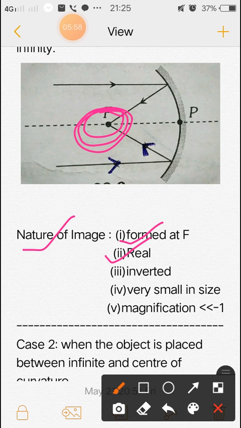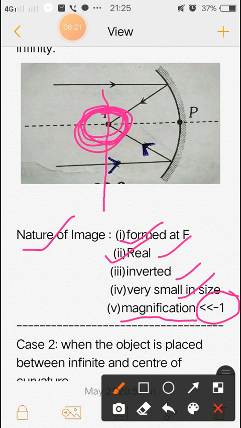If you place a screen at that position, you can see the clear image. So this is called a real image, and inverted, a real image is always inverted, and small in size. The image is very small, and the magnification is much less than -1.